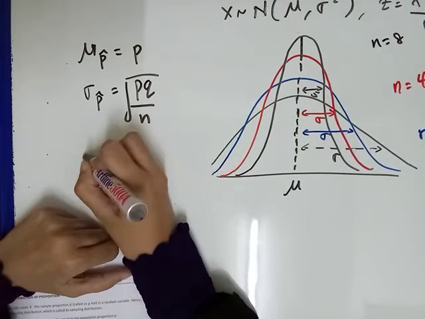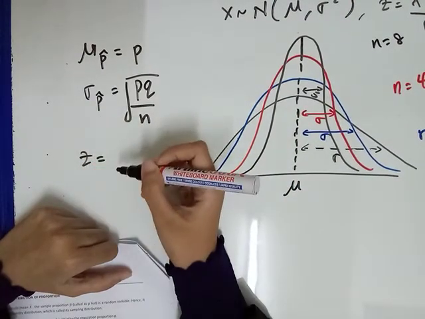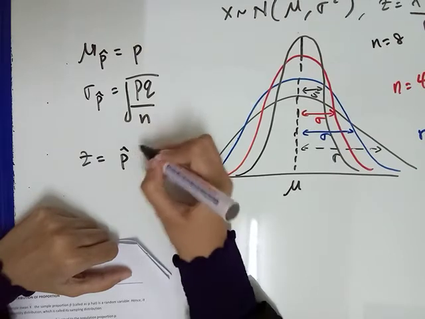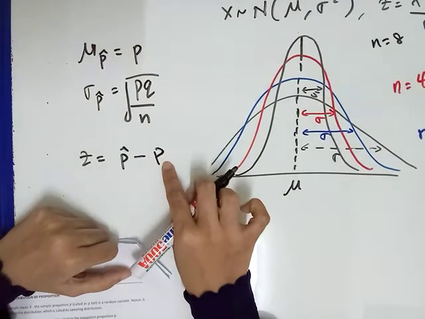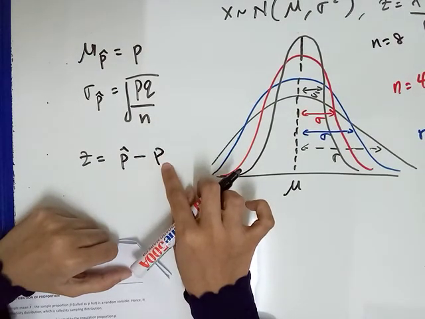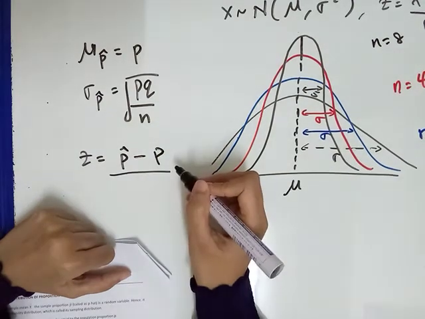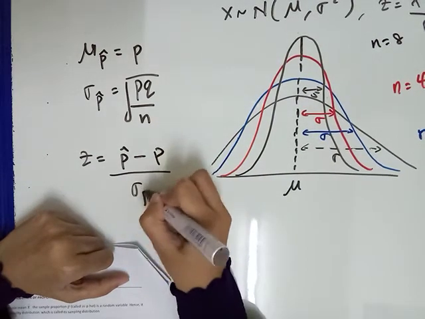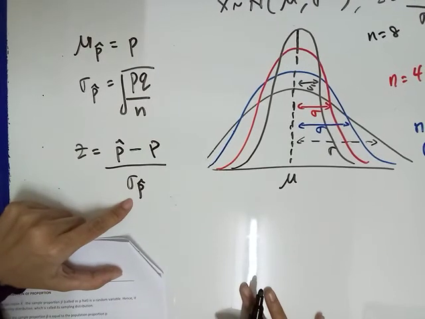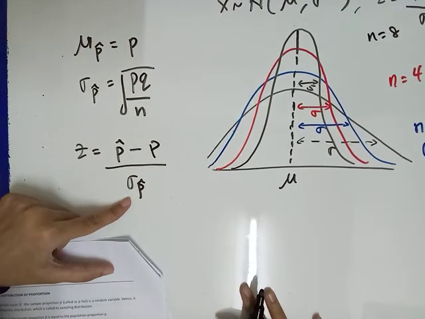And then we use formula Z. It is equal to P hat minus P, where P is probability of success, divided by standard deviation for proportion, the standard deviation of sample proportion.